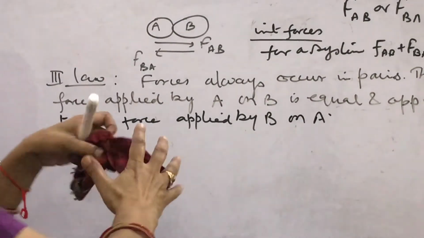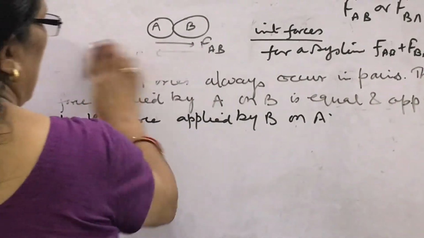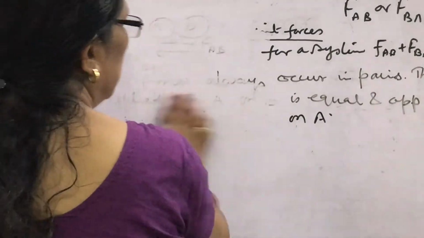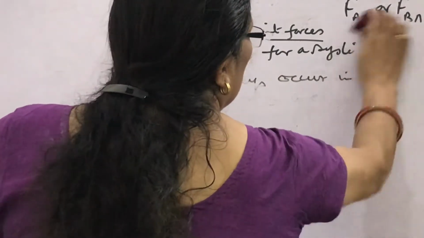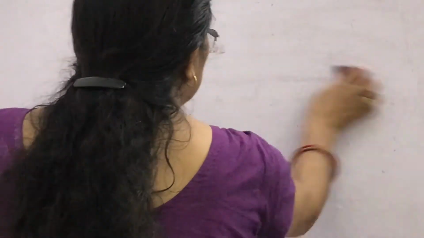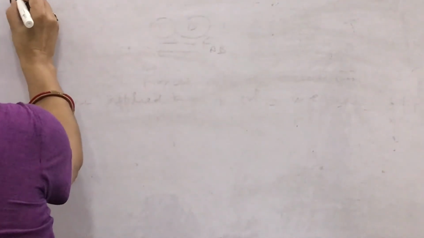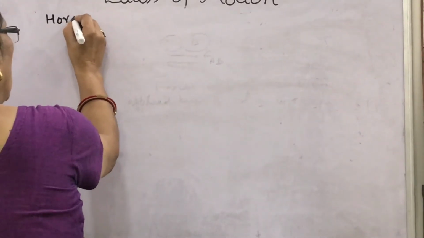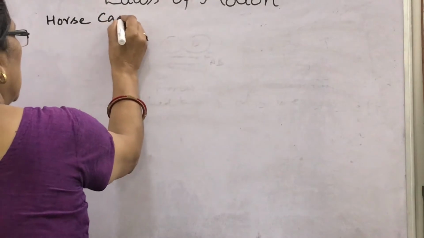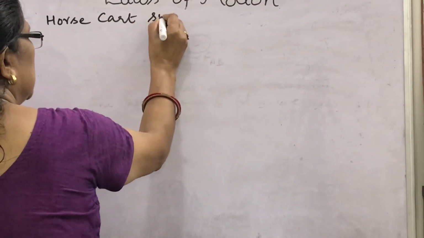Third law is action reaction law. So we should take some examples based on that. Let us take first example, and in that we see the horse cart system.